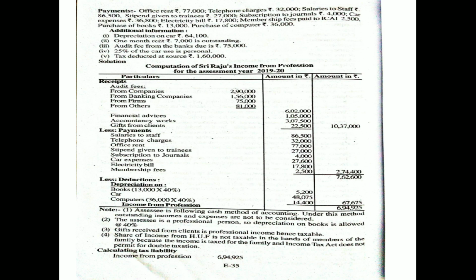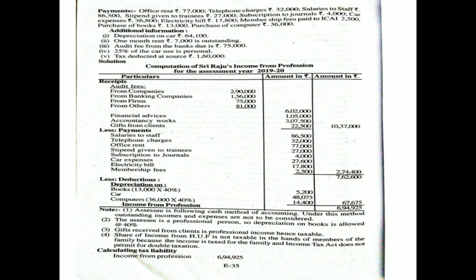Here the assessee is following the cash method of accounting. Under this method, outstanding incomes and expenses are not to be considered. So we are following receipts and payments. That's why the outstanding expenses should not be covered. Next, the assessee is a professional person, so depreciation on books is allowed at 40%. Now, gifts received from the clients is professional income, hence it is taxable.